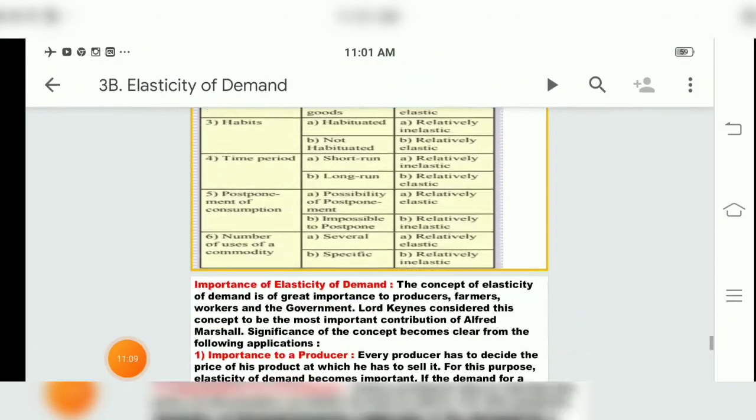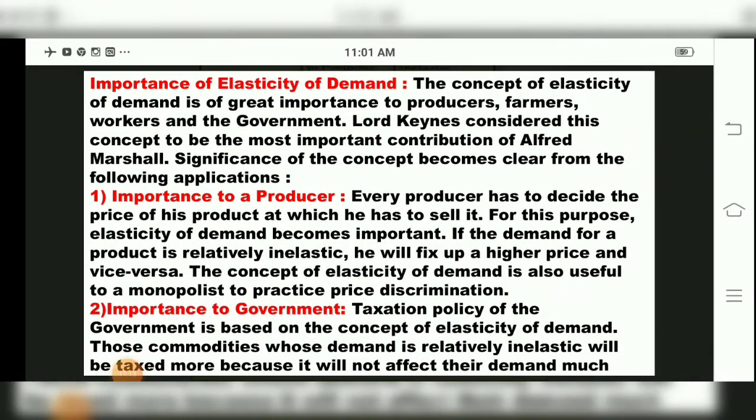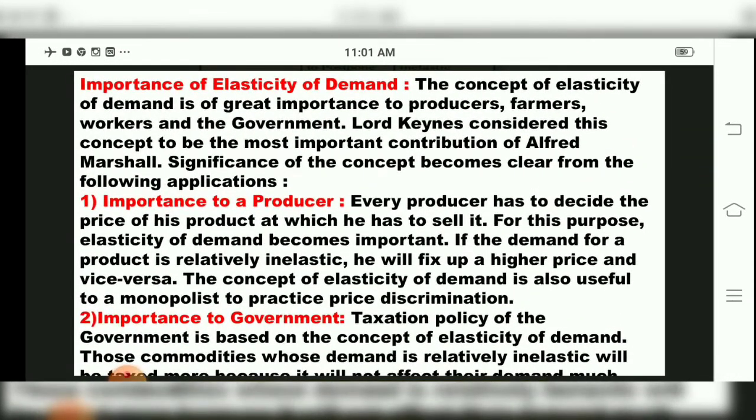Now we come to our next point in this chapter, children, that is the importance of elasticity of demand. Now, the importance of elasticity of demand, children.